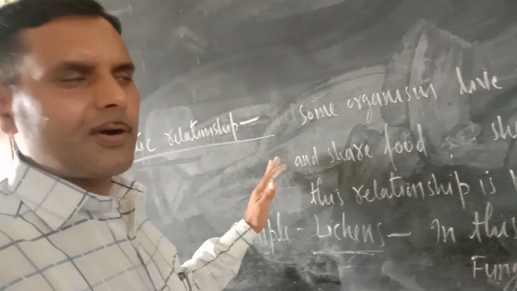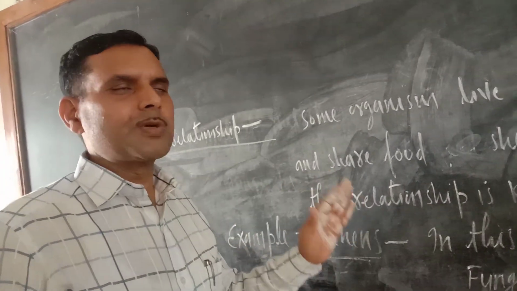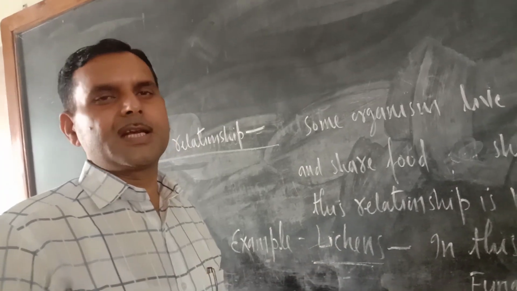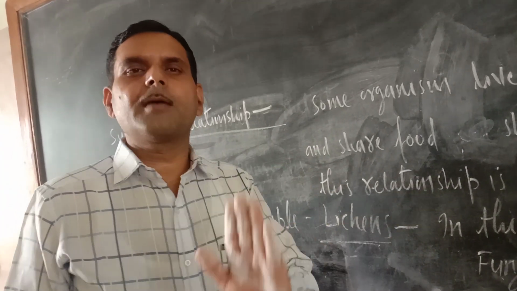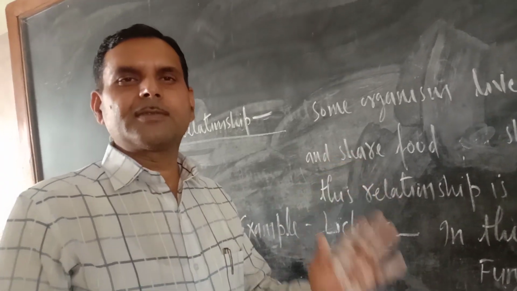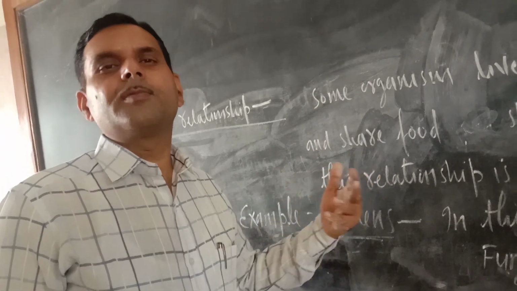So in a symbiotic relationship, organisms live together and share food, shelter and nutrients, and this is one kind of healthy relationship. Since one is incomplete without the other, they can't survive alone. That is why they associate with each other and happily live in this nature.